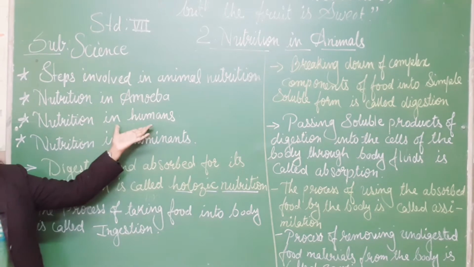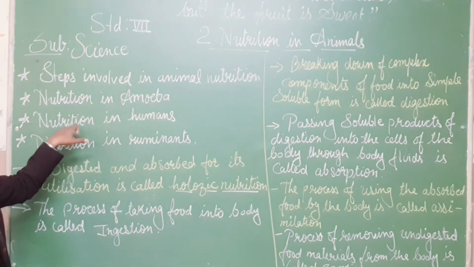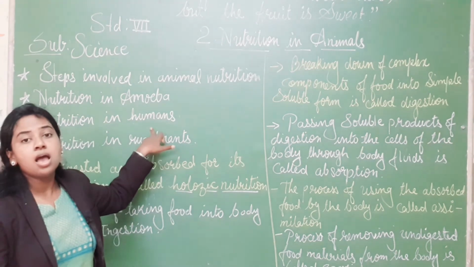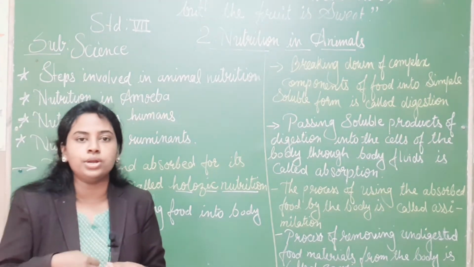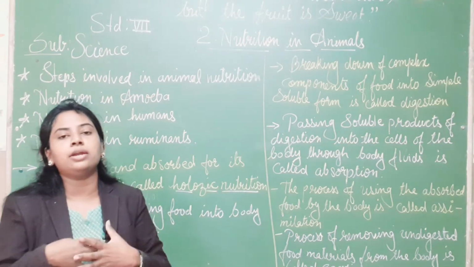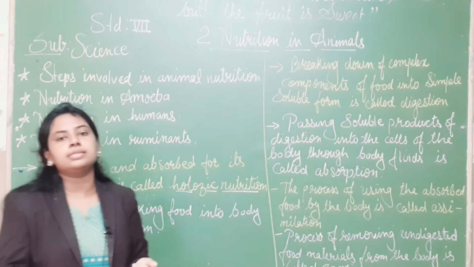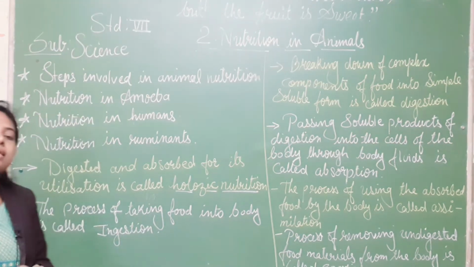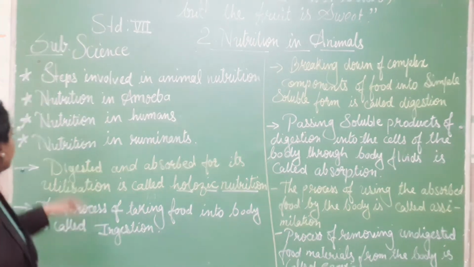Most of the lesson is based on nutrition in humans: how humans take the food inside, how that food gets distributed to the different parts of the body, and how it drains out. We are going to learn all of that in this lesson.